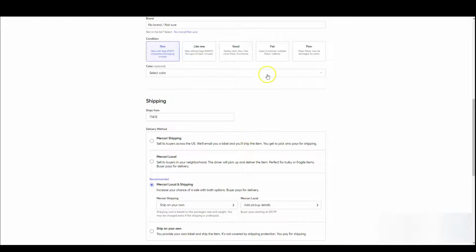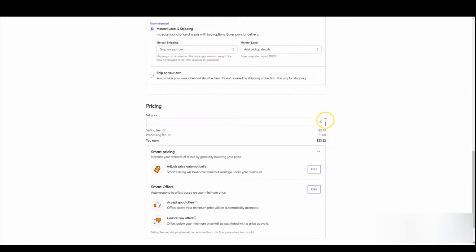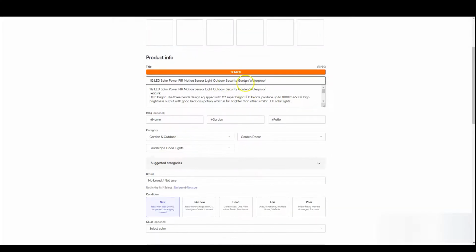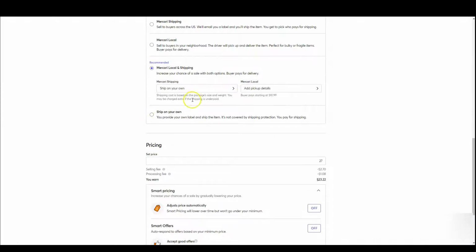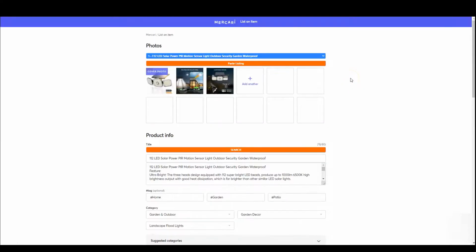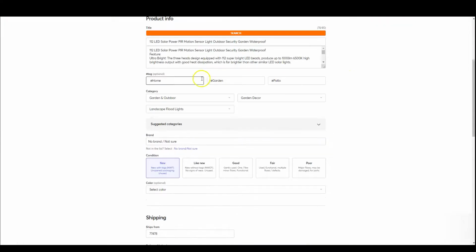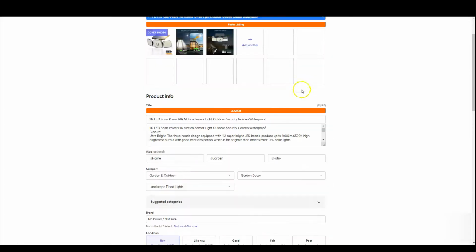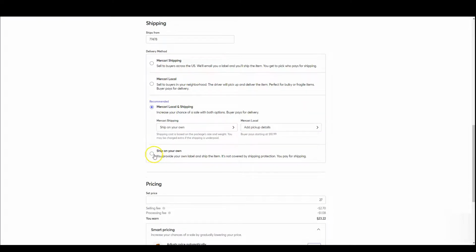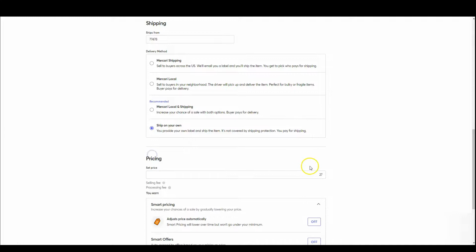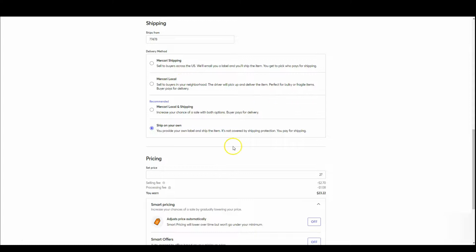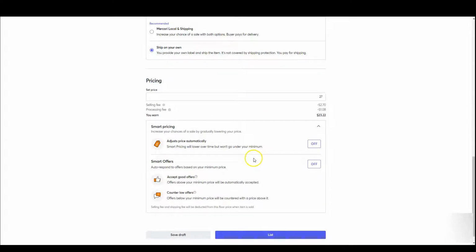Okay, you can select the color if you want to, and all we have to do is, so here's the thing about Mercari. I noticed every time you make a change, everything seems to reset. I don't know, maybe that's how it works, maybe there's a glitch, but every time you put all this information, scroll to the top down to the bottom, make sure everything's defaulted. As you can see, it's default to this, but then it didn't. So let me click on that. Okay, and everything looks good. That's probably the only thing you have to check, and then you just list.